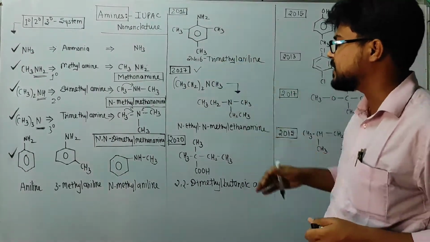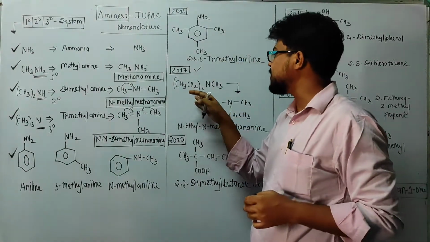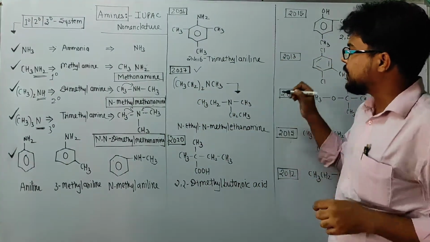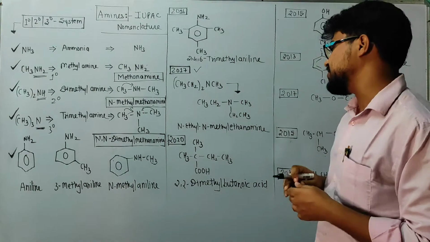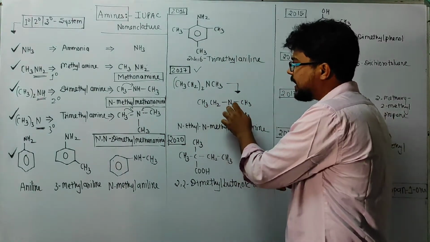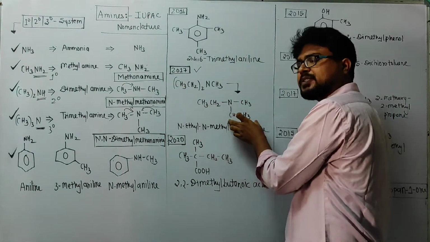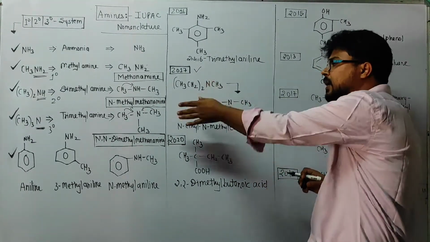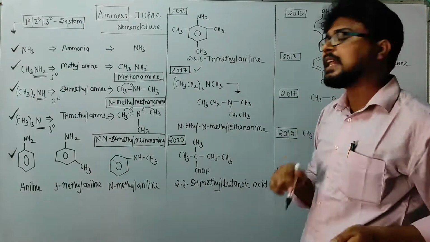I will discuss the 2017 question of the Guwahati region. CBSE Guwahati asked this question. Suppose CH3CH2 twice and CH3 is there. Then I will rewrite the structure with N, two times CH3CH2 group and one time CH3, and among all these one should be larger.